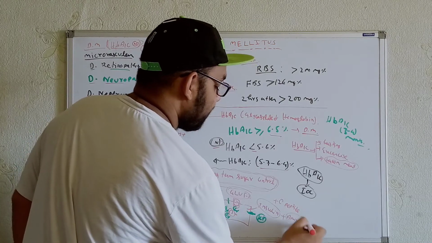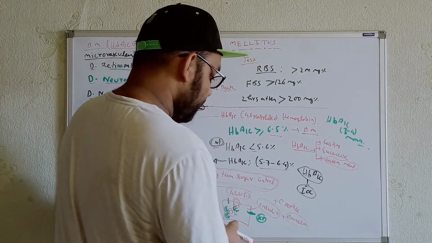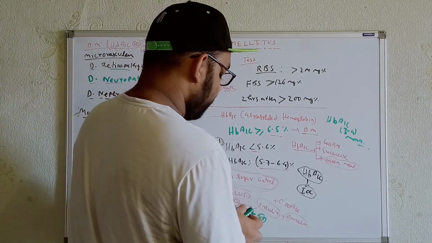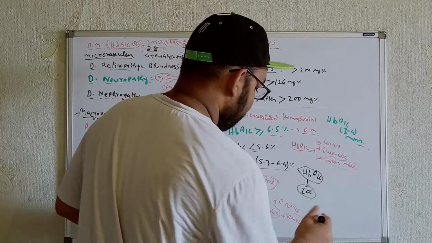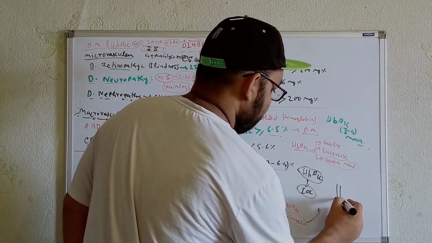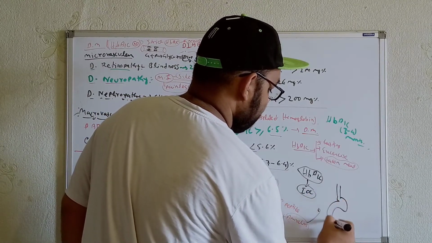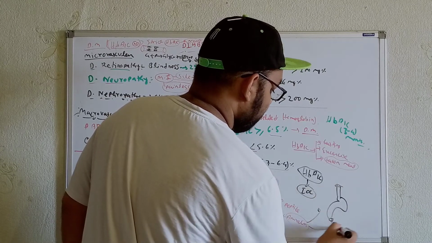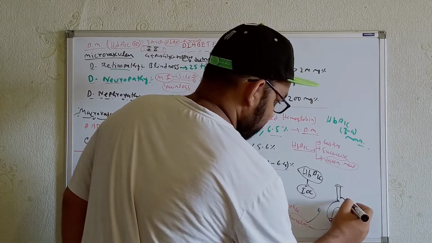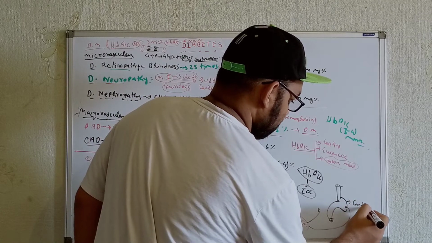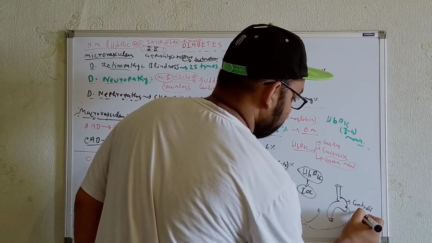Now, what is the function of the amylin? That will control the motility of the food within the stomach. This amylin will go within the stomach and control the motility.